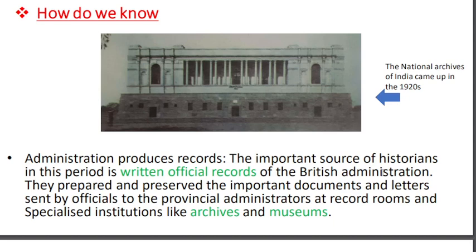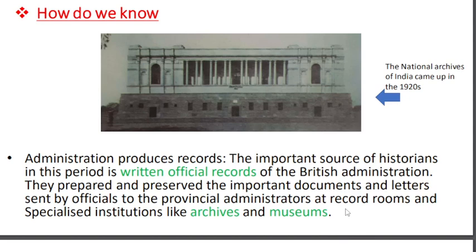How are we knowing about British history? In the British administration, some people wrote their books, their autobiographies, and they preserved these documents at one place. The place where these documents, manuscripts and important books are preserved is called archives. What is archives? Archives is one type of library.